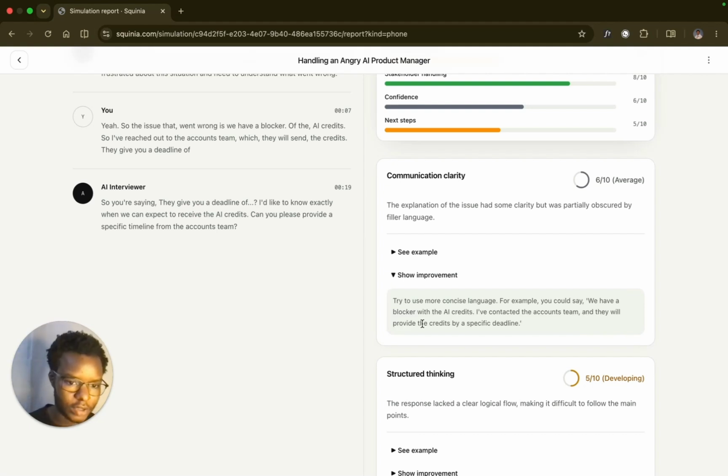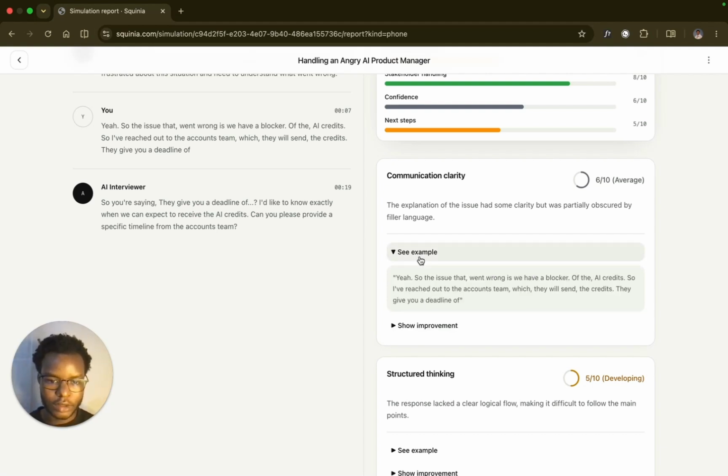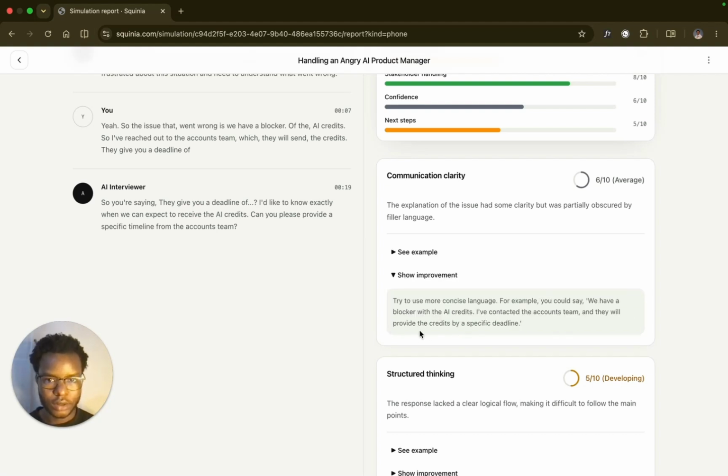For example, you can say, we have a blocker with the AI credits. I've contacted the accounts team and they will provide the credits by a specific deadline. I'd say that gives a clearer communication than what I actually said in the first place, which was, yeah, so the issue that went wrong, we have a blocker, blah, blah, blah. So next time, I know that I need to say something like this. And when I keep practicing, it will just become part of me and I will pass with a great score.